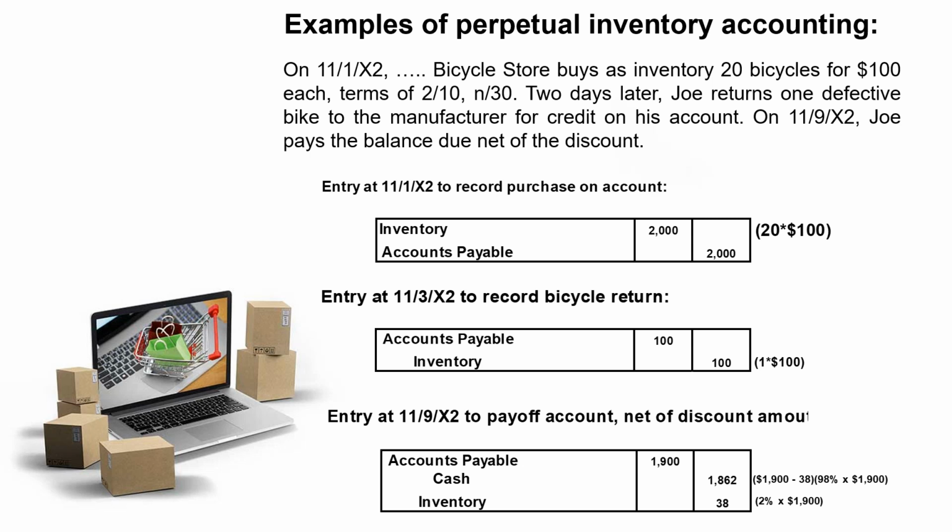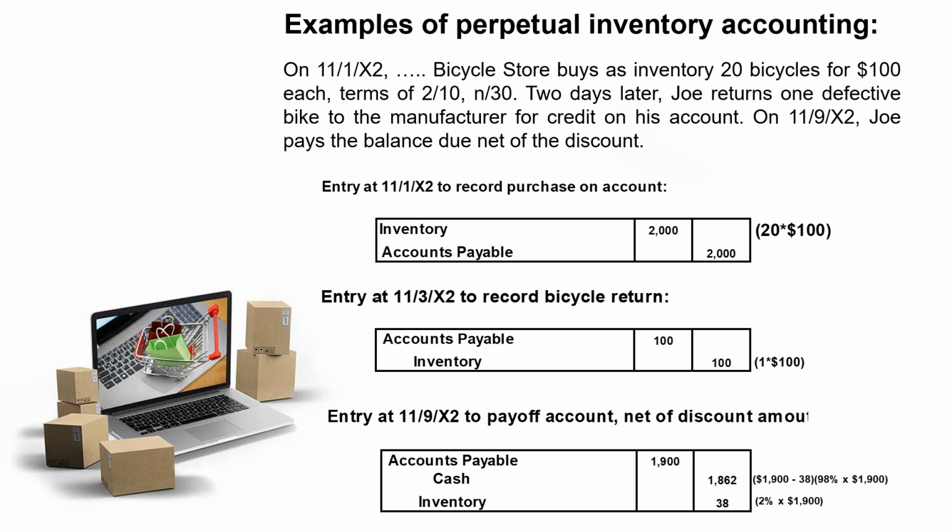Now, let's look at the next transaction that took place. On November the 9th, which was within the 10-day discount period allowed by our supplier, we actually paid off the account, net of the discount. We decided to do this because a 2% discount is a very, very good deal, and so we want to take advantage of it.